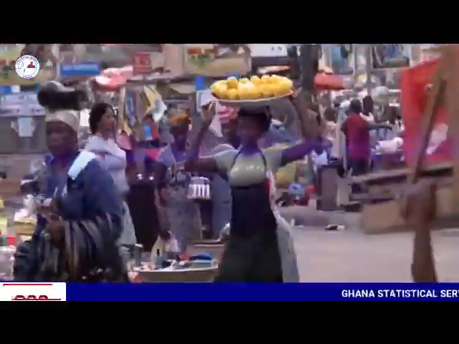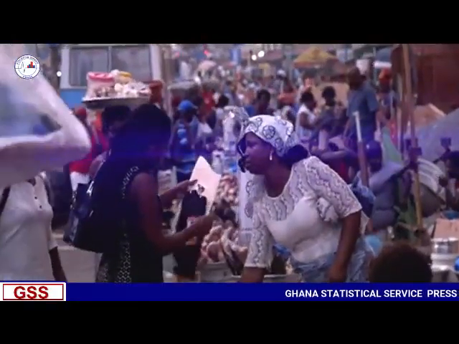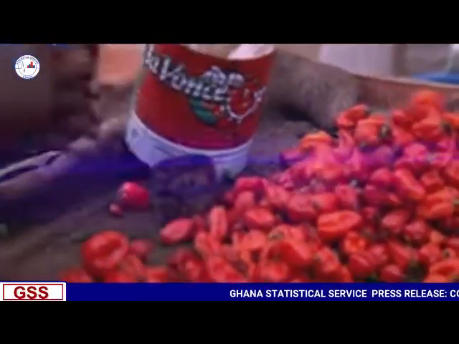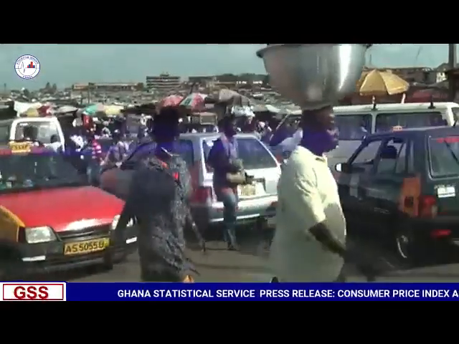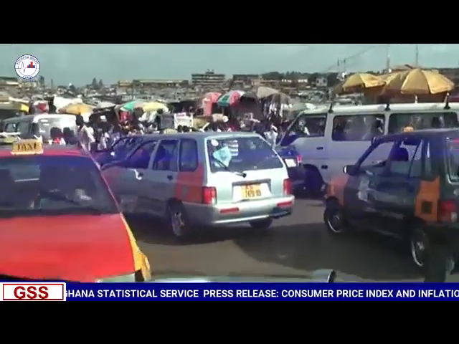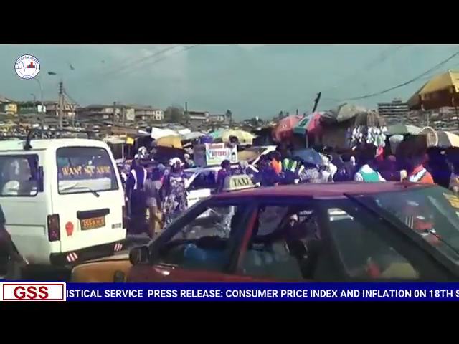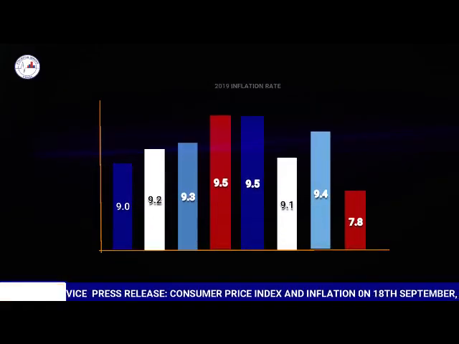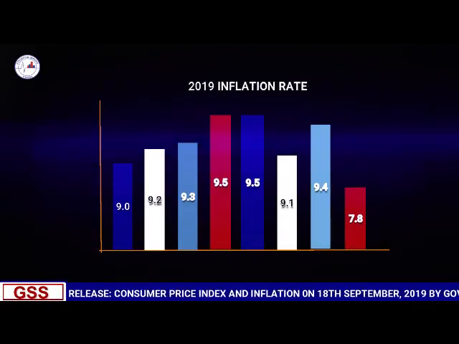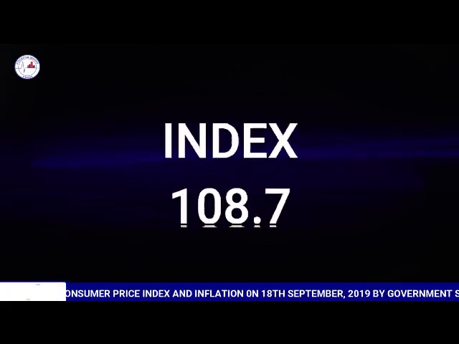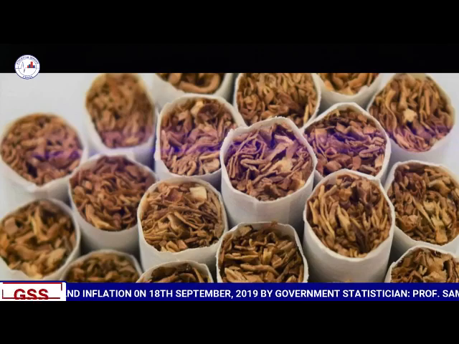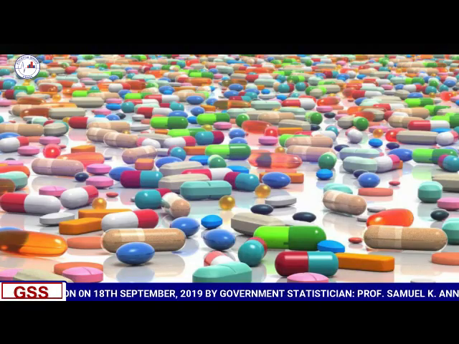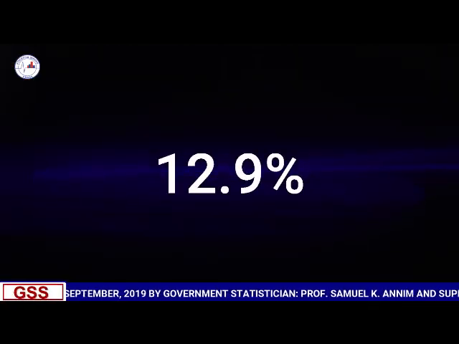The Consumer Price Index (CPI) measures the change over time in the general price level of goods and services that households acquire for the purpose of consumption. The year-on-year inflation rate, as measured by the CPI, was 7.8% in August 2019, with an index of 108.7. Alcoholic beverages, tobacco, and narcotics, representing 12.9%, was the key driver of August's inflation.